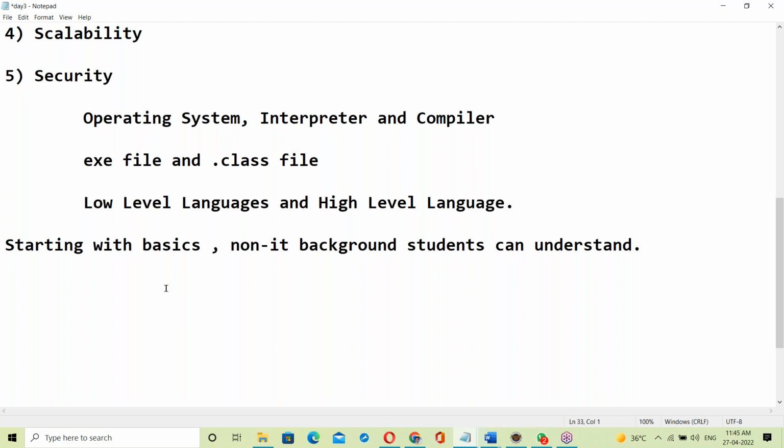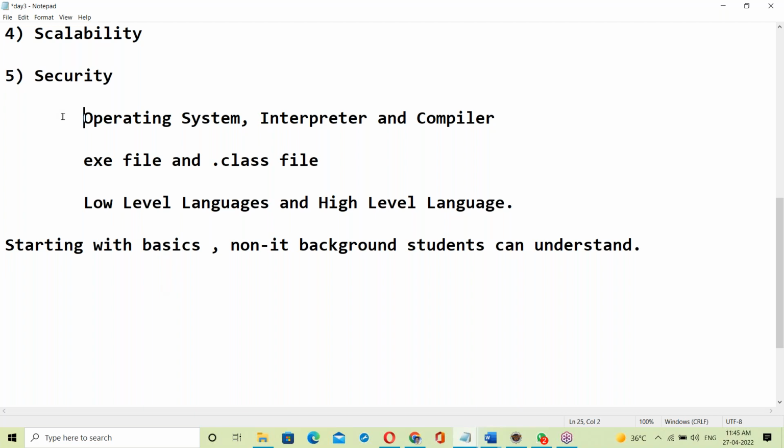My intention is that when you face an interview, you have to answer every question, including basics. For that reason, I'm starting with basics. First, let us finish the basics.